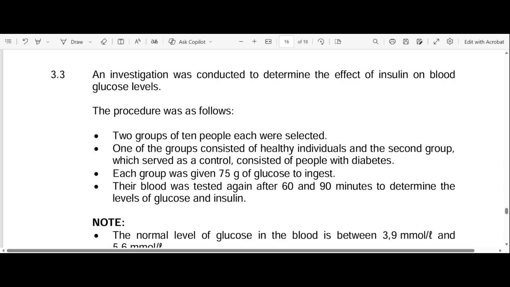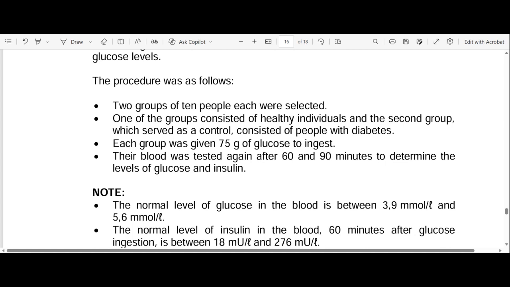An investigation was conducted to determine the effect of insulin on blood glucose level. So what's the independent variable there? The independent variable is insulin, and the dependent variable is the glucose levels. So the statement will tell you the independent variable and the dependent variable. Remember, the independent variable is constant, does not change, and the dependent variable changes.